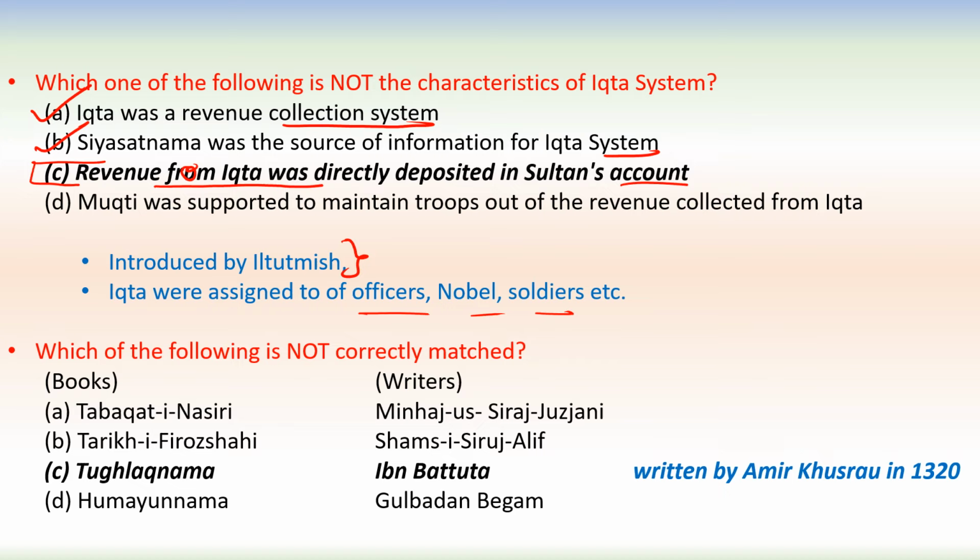D. Mukti was supposed to maintain troops out of the revenue collected by Iqta. Correct. This is correct.